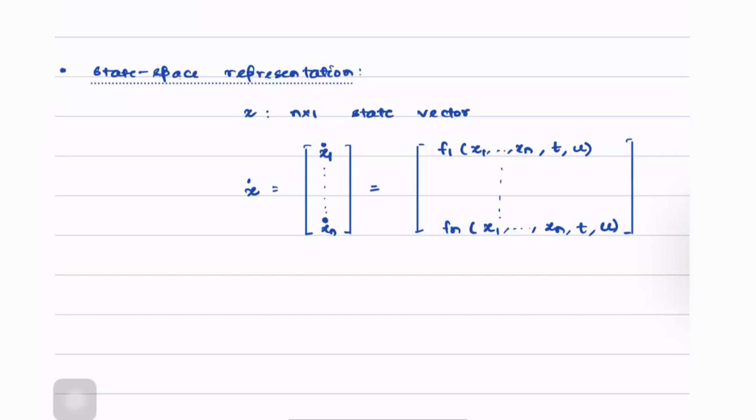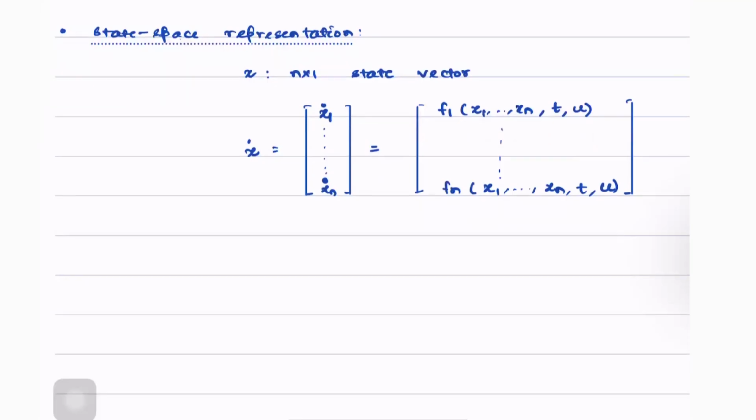So when we say state, we mean exactly the same thing as we meant in the case of a linear system. Meaning, if we now want to define it, we would say state is the memory that a dynamical system has of its past. This is what is the state of a system.